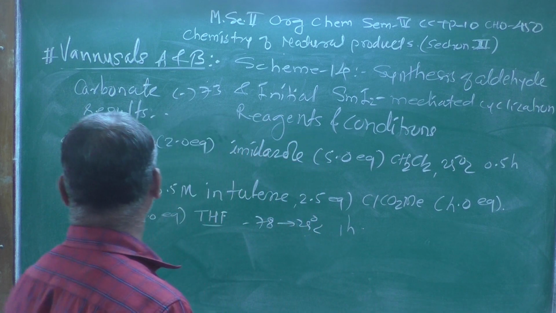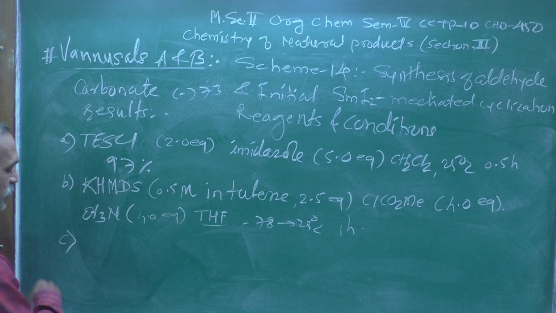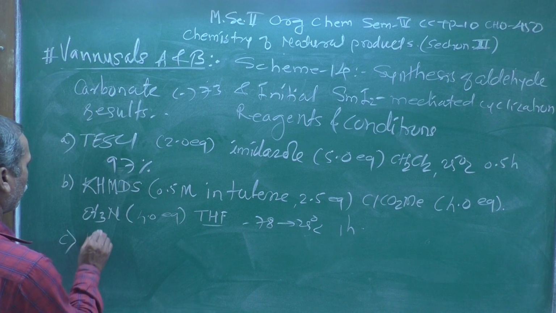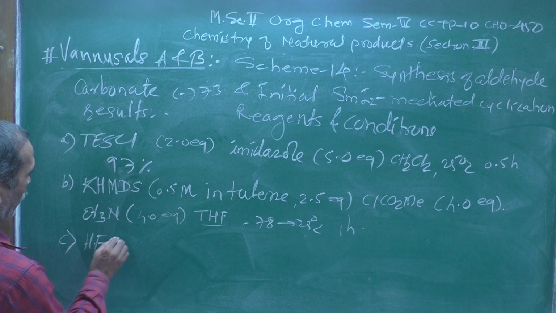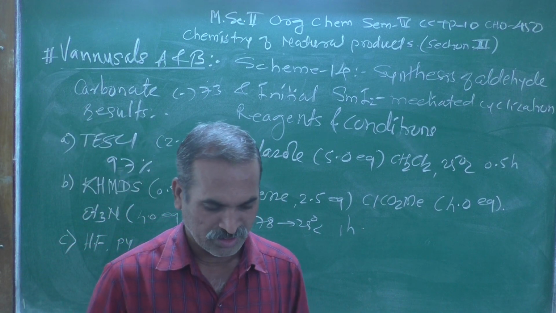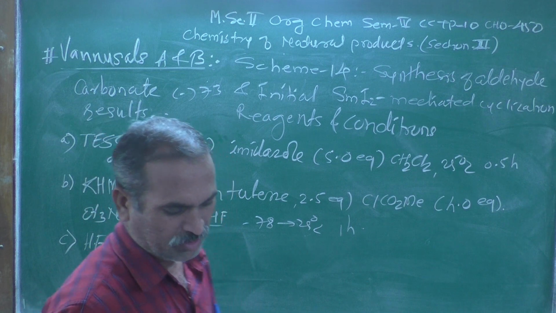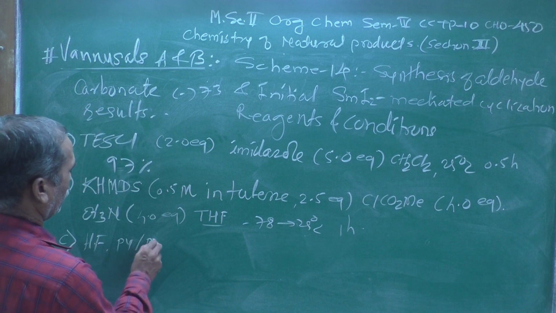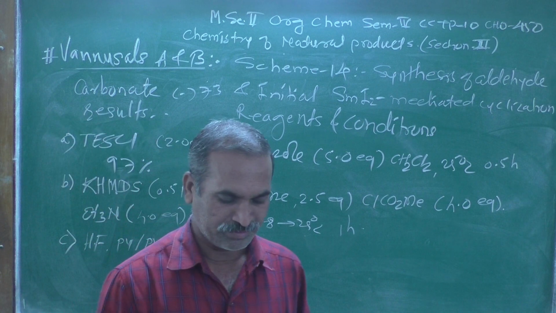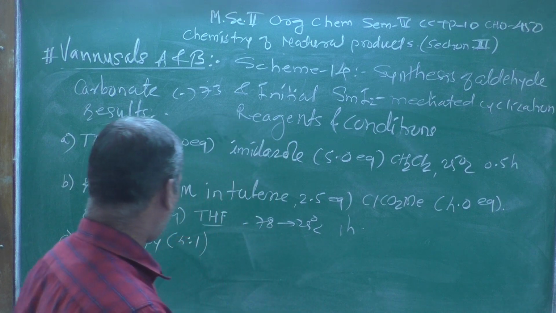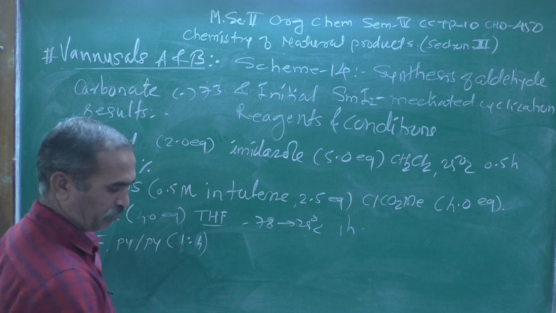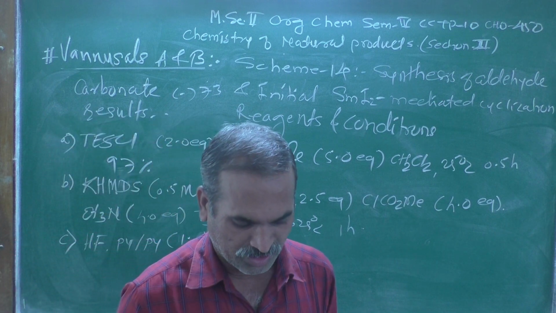After that they used the C reagent, HF, hydrogen fluoride in pyridine, which acts as a solvent, in a proportion of 1:4.